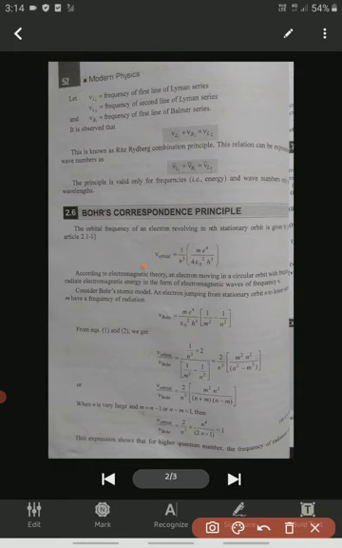According to electromagnetic theory, when electrons move around a circular orbit, they radiate energy in the form of electromagnetic waves of frequency ν.